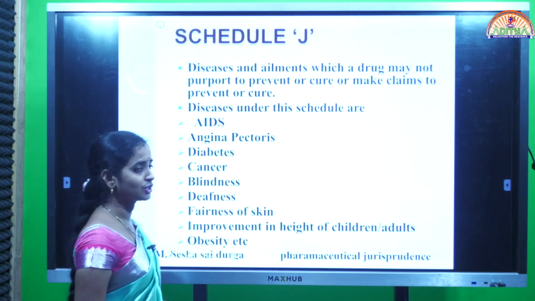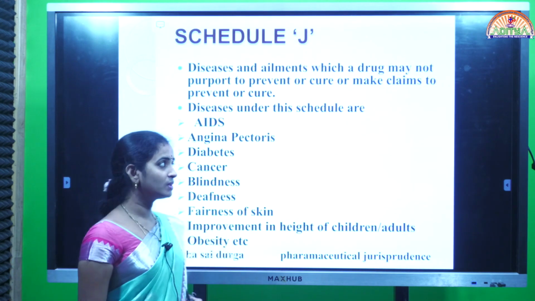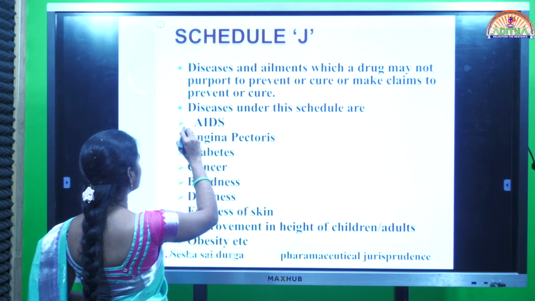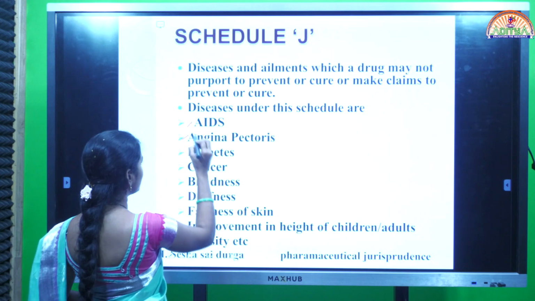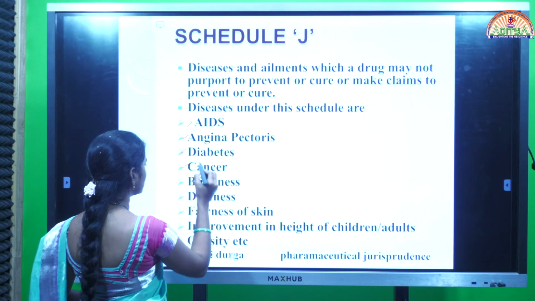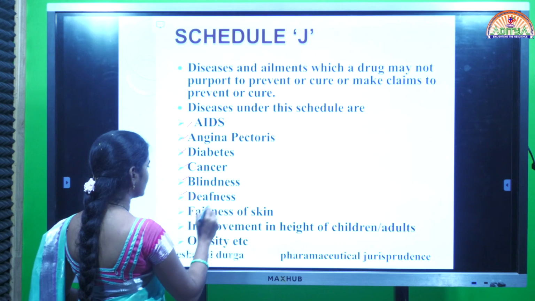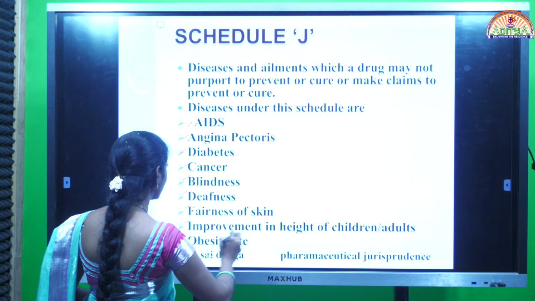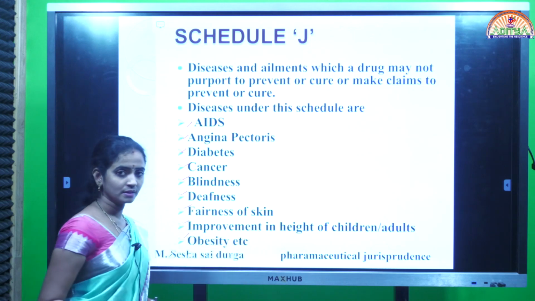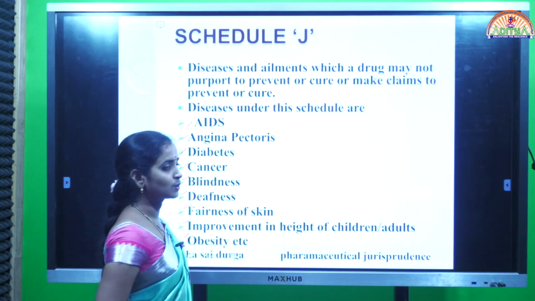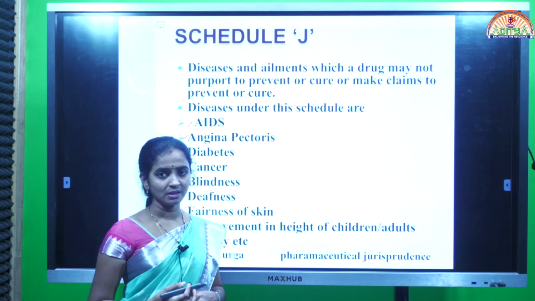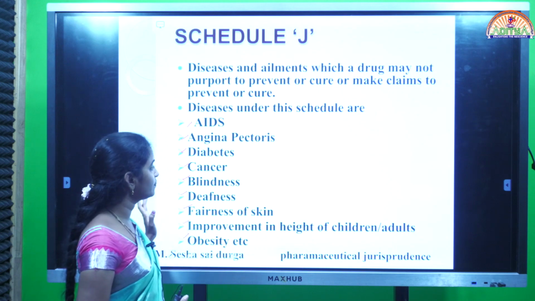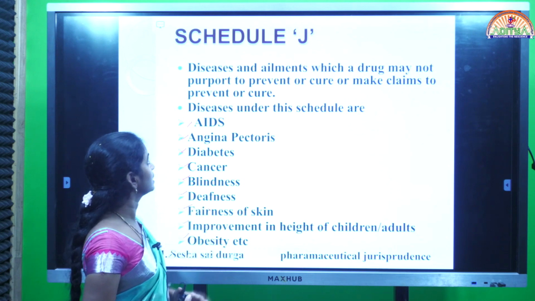And the next one is Schedule J. Schedule J means here we can see different types of diseases. Can you see the diseases? AIDS, angina pectoris, diabetes, cancer, blindness, deafness, fairness of the skin, improvement in height of children or adults, and obesity, etc. Actually here only some of the diseases are given, but a number of diseases and disorders of the body come under Schedule J. What does Schedule J mean?